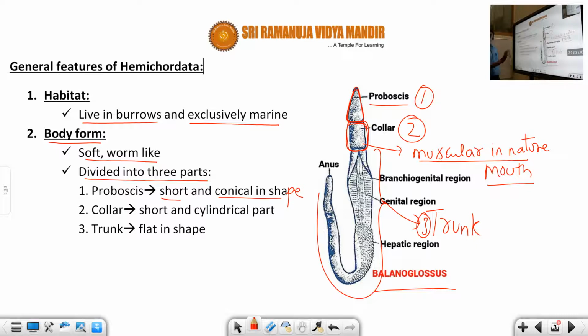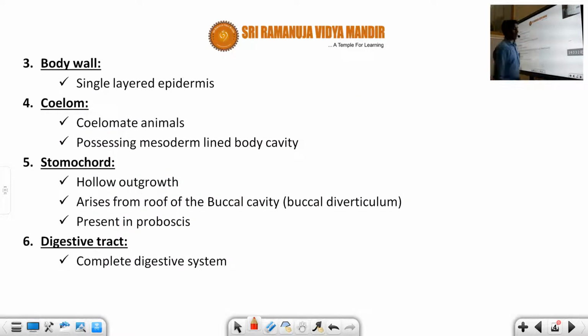You need to understand this is only for general features, students. Fine. Next, the collar is a short, cylindrical part, and the trunk is flat in shape. The trunk is also made up of many divisions, which we will discuss in the coming slides. Moving to the next feature, students, that is the body wall. Here the body wall is a single layered epidermis, which is protective in nature.